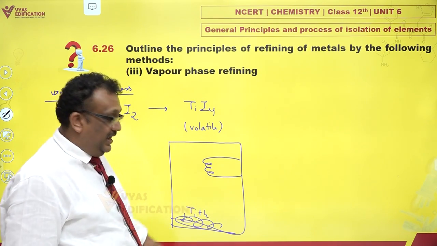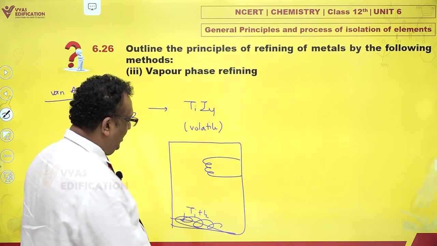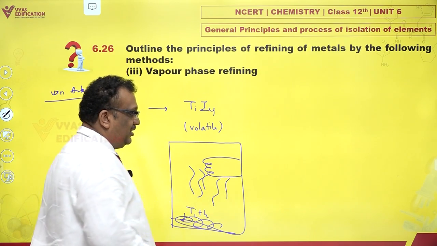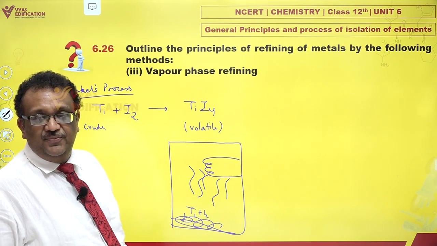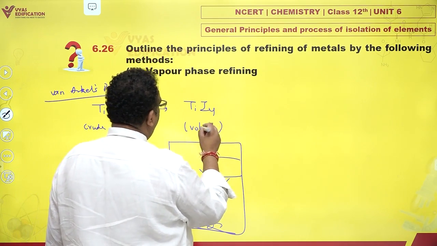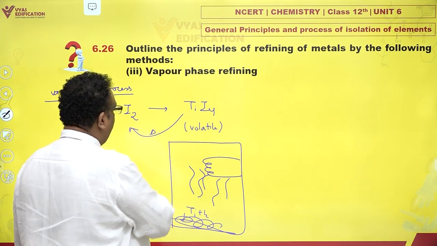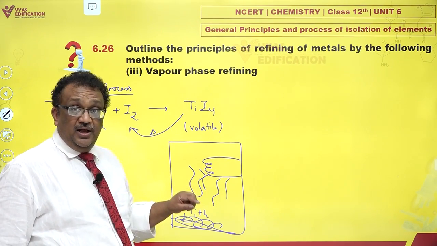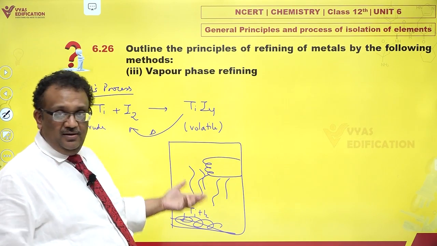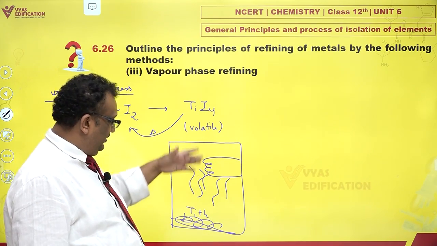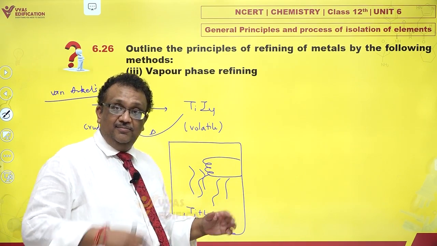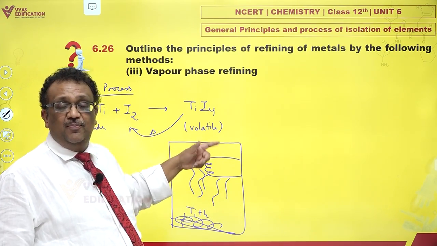They react. As they react, it is hot, it becomes volatile, and it goes up. As it goes up, it comes in contact with a white hot tungsten filament, and the moment it comes in contact with the hot filament, TiI4 breaks up. It decomposes back to titanium and iodine, and titanium gets stuck on the filament. Iodine is volatile, so it evaporates off, condenses, and falls down. Again it reacts with more titanium, comes up, and titanium gets deposited here.